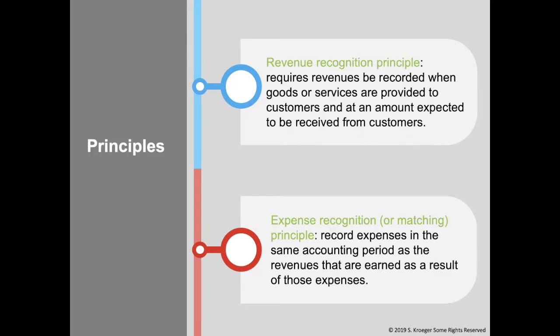This is when expenses are recorded in the same accounting period as the revenues that are earned as a result of those expenses. For example, if we made a large sale in 2020, the expenses related to making that sale, such as purchasing inventory, would also be recorded in 2020 and not in 2019. These principles go hand in hand with the accrual basis of accounting.